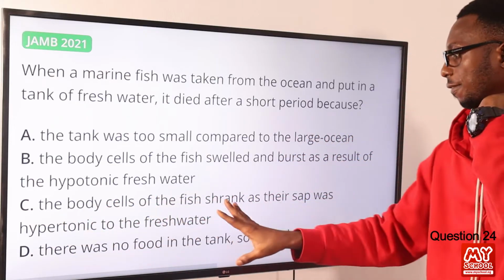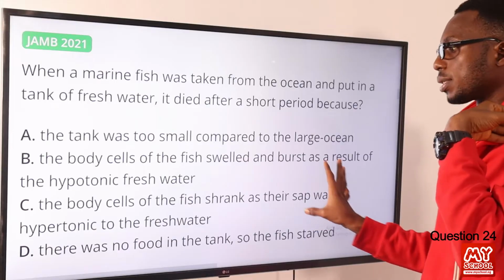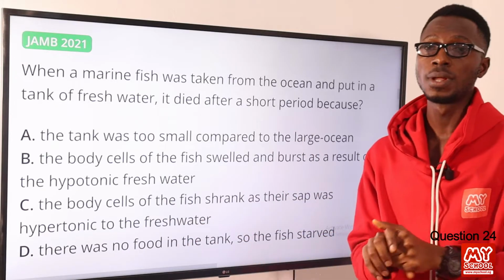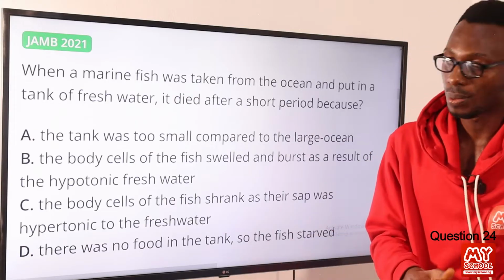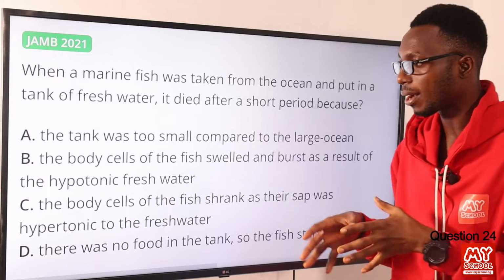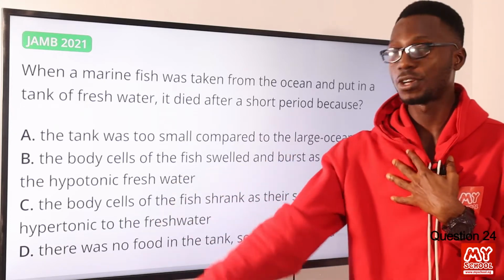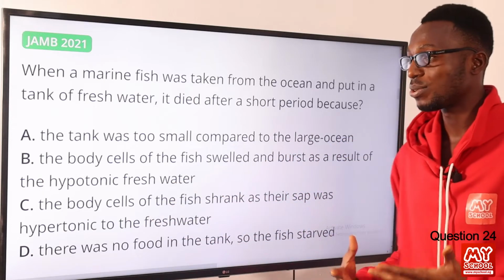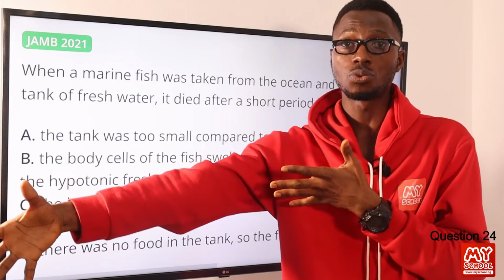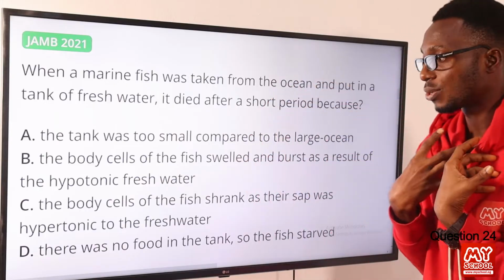C: the body cells of the fish shrank as their sap was hypertonic to the freshwater. This is contrary to the principle of endosmosis and exosmosis. If you are saying that the fish cells shrank because it is hypertonic to the freshwater, that is incorrect. Water moves from where it is in excess, the freshwater, to where it is less concentrated.